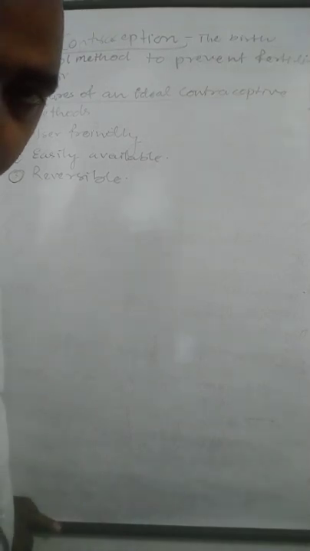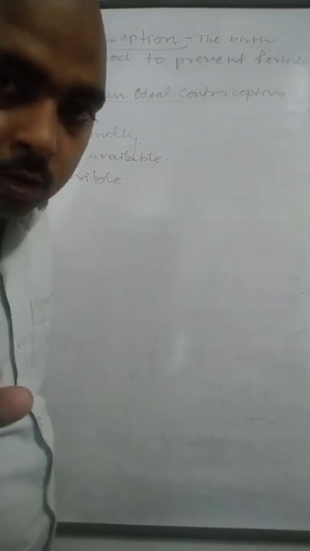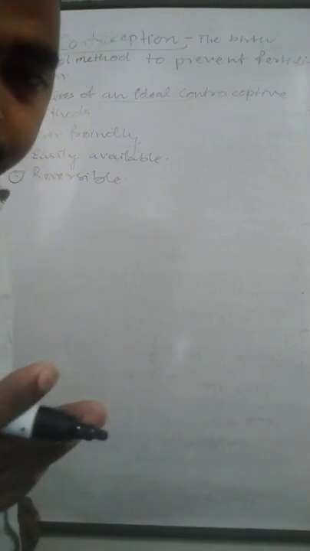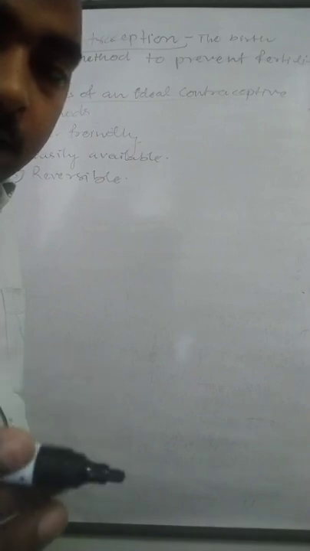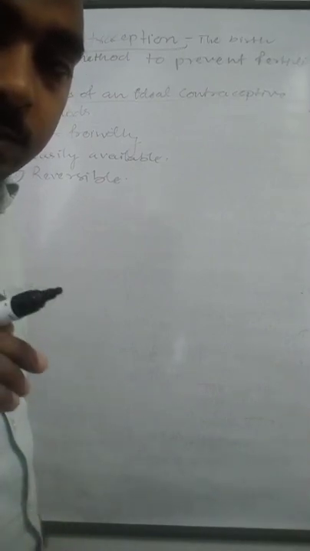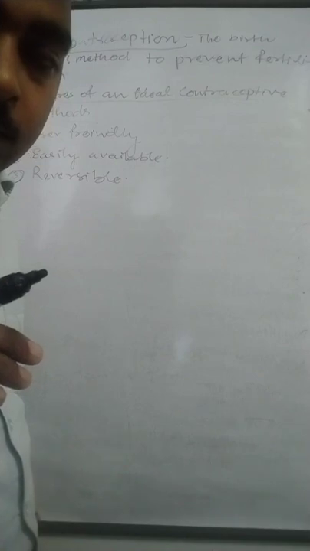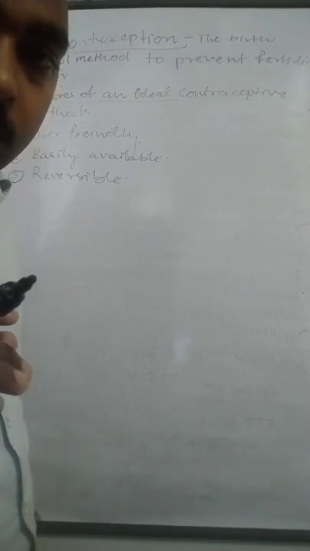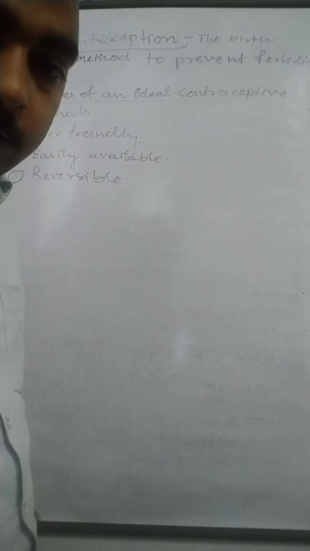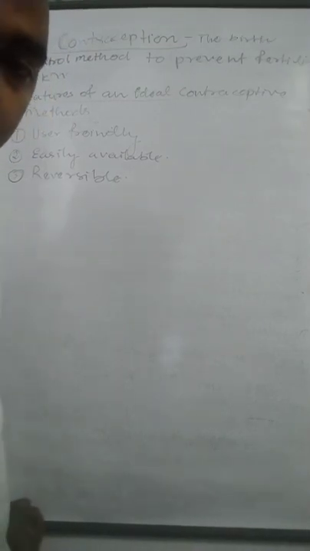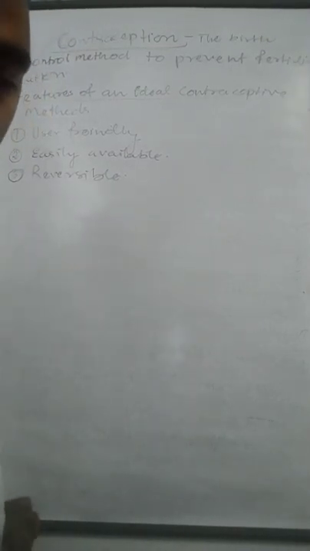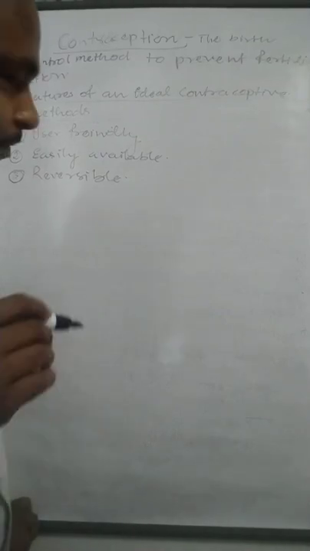Means after the contraception, if we want to conceive again, we can remove the contraception and follow the conception process. That is the reversibility. So any contraceptive method which is reversible will be called an ideal contraceptive method.